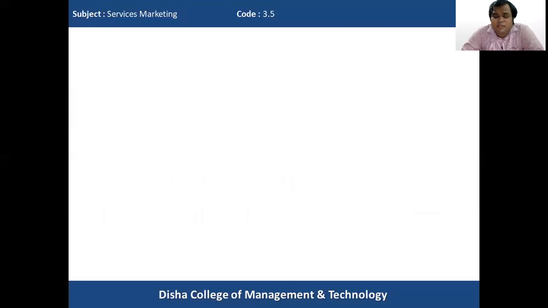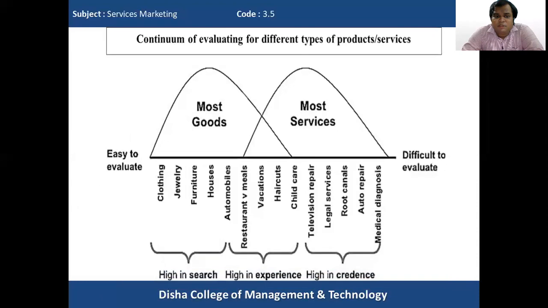So we can understand this by a diagram. This is known as the continuum of evaluating different types of products and services. Here in the diagram, we have divided a lot of goods and services, and on one side of the diagram it is easy to evaluate, and on the other side it is difficult to evaluate.